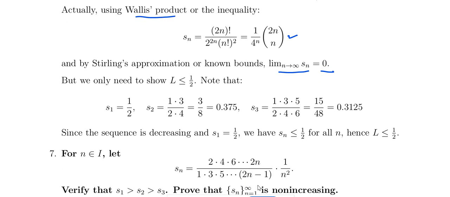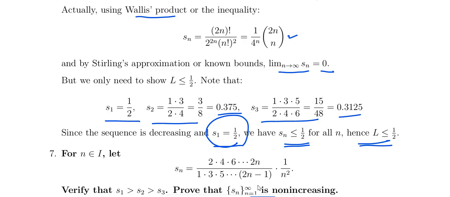So S1 is 1 by 2, then S2, then S3. So Sn is less than or equal to 1 by 2. The maximum value is 1 by 2. This is 0.3, this is 0 point something. So L is less than or equal to 1 by 2.